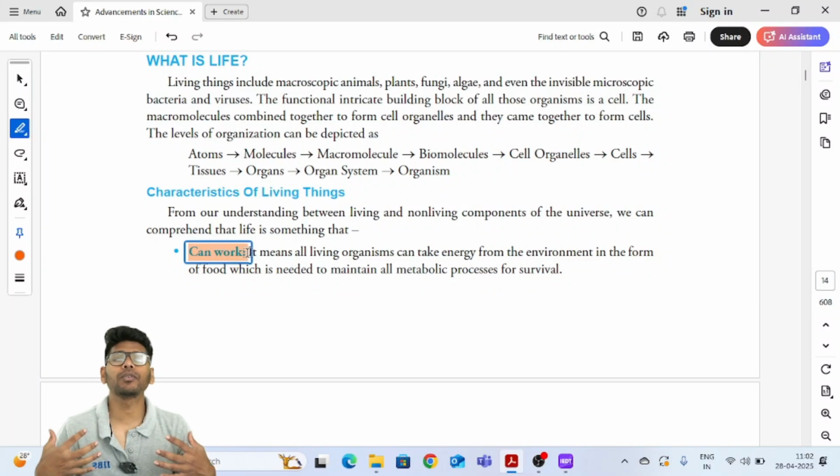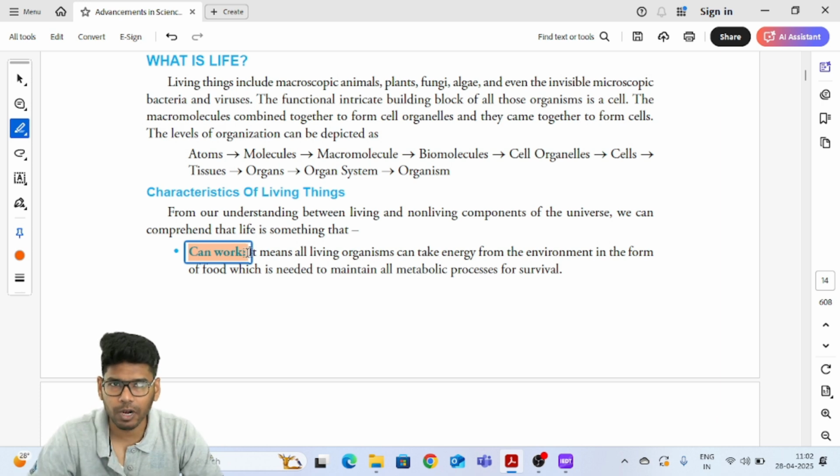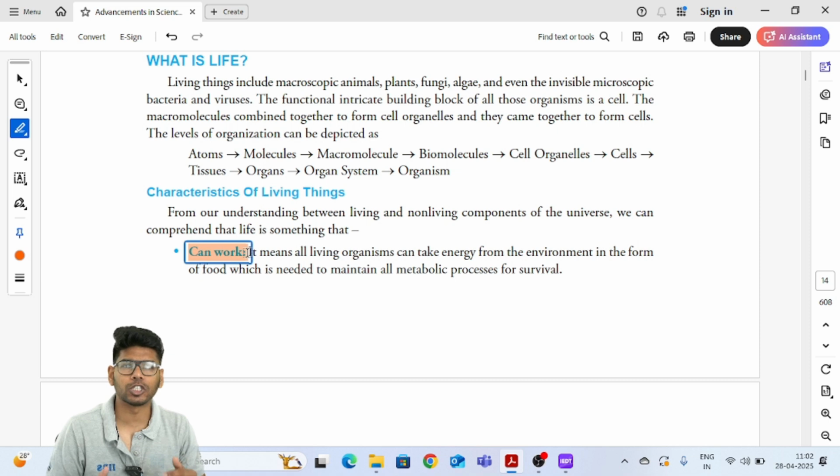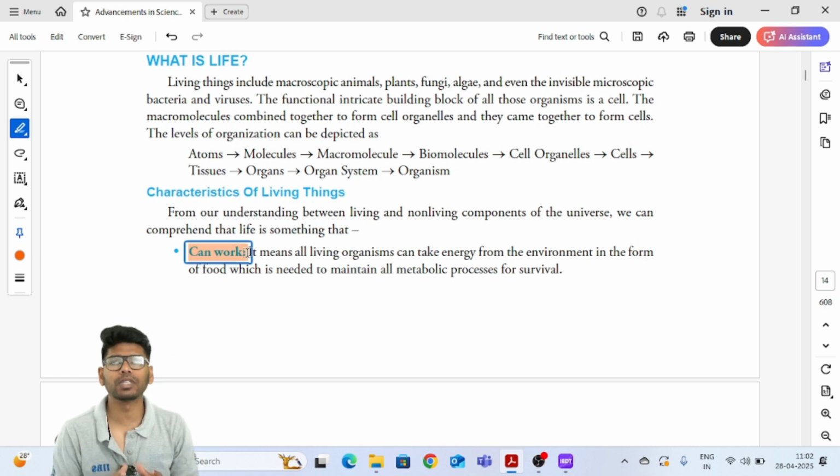We are taking food and we have multiple metabolic processes happening in our body. Respiration is a metabolic process, digestion is a metabolic process, the cleaning of the blood by the kidneys is a metabolic process, the enzymes working is a metabolic process. Hormones being released is a metabolic process. So some work should happen within the body, right? That is the first criterion.